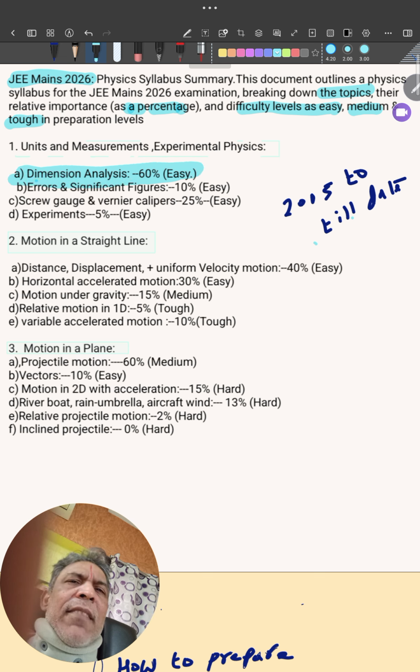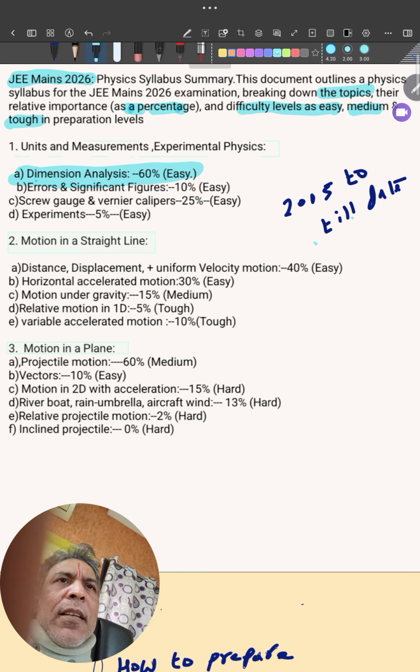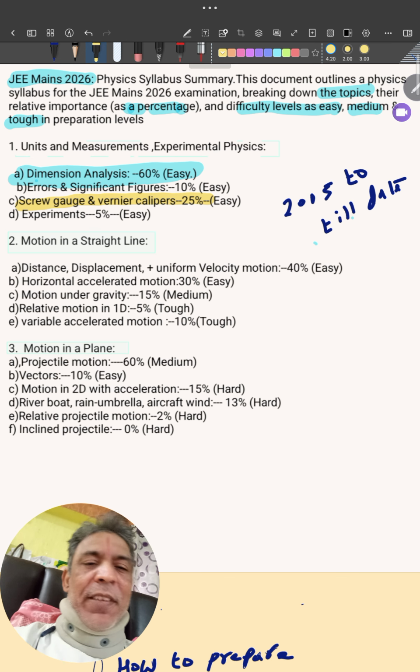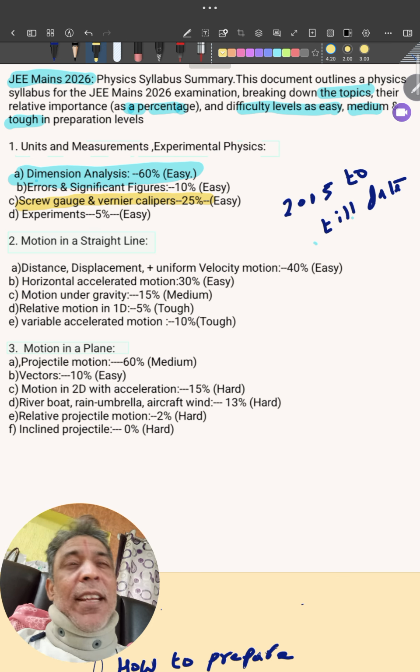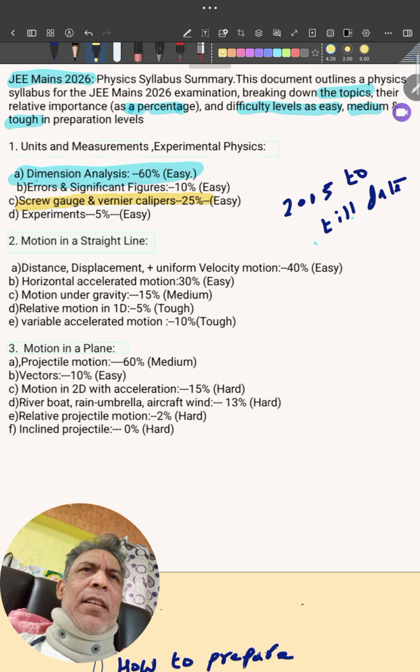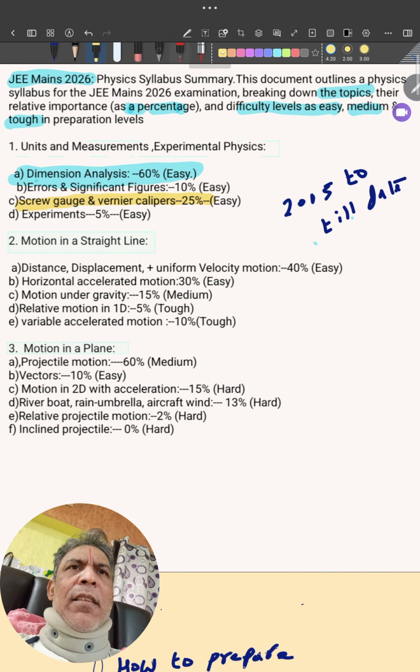Significant figures, sir, I don't have much idea. You can leave it, because they have asked only 10%. The probability of asking is very low. Then next comes screw gauge and vernier caliper, which will be 25%. Together, if you prepare these two, dimensional analysis and screw gauge with vernier caliper, definitely 85% of this chapter you have prepared. So these are the ways in which you are supposed to pick up a topic, and it's a compulsory topic.